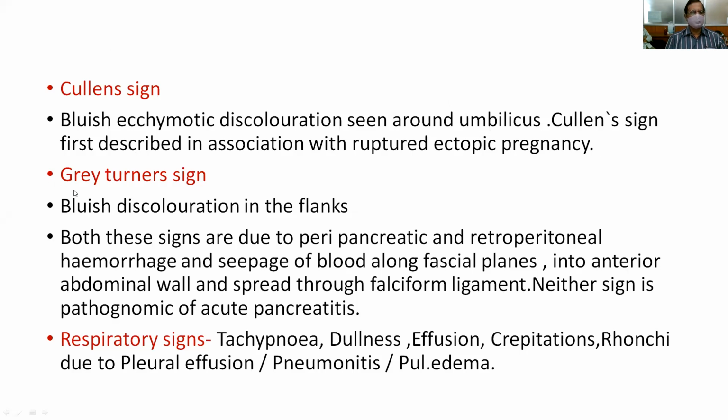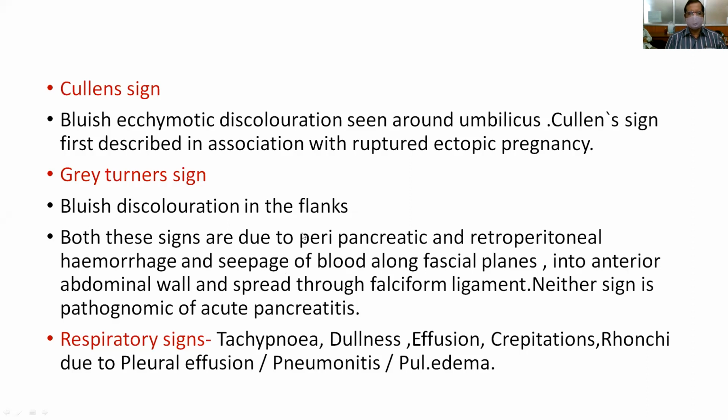Another important sign is Gray-Turner sign, which is bluish discoloration seen in the flanks of the abdomen. Both these signs are not pathognomonic of acute pancreatitis. What is the reason for this discoloration around the umbilicus as well as in the flanks? The reason is peripancreatic and retroperitoneal hemorrhage: there is seepage of blood along the fascial planes into the anterior abdominal wall, and it spreads through the falciform ligament into the umbilicus.